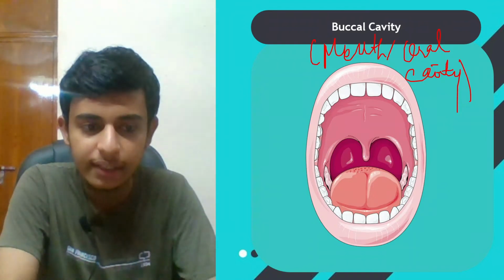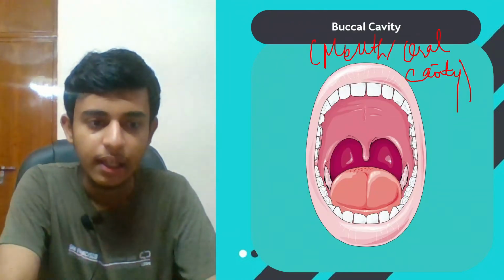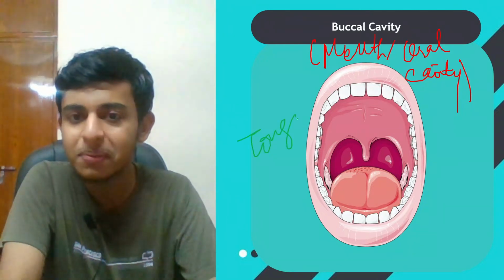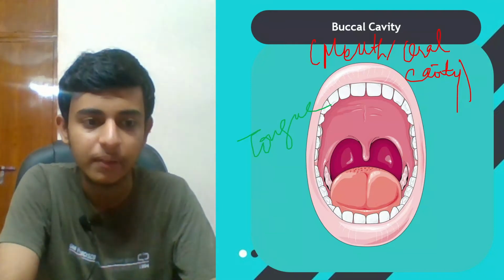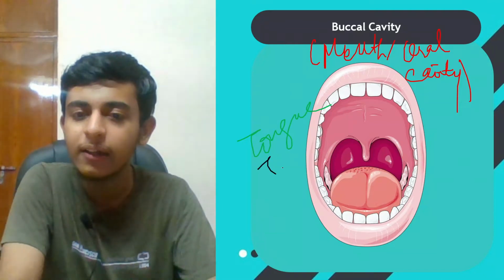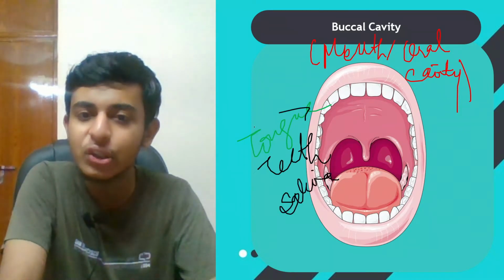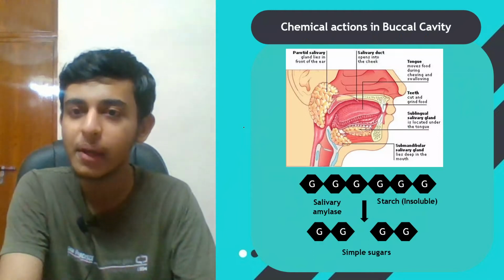The agents of the mouth, just a second, there are 3 agents. Let me change my pen. Green. Tongue, is it visible? I doubt if it's visible. Wait a second. Black. Okay. Tongue, teeth and saliva. They are the 3 agents of the buccal cavity that are going to help.